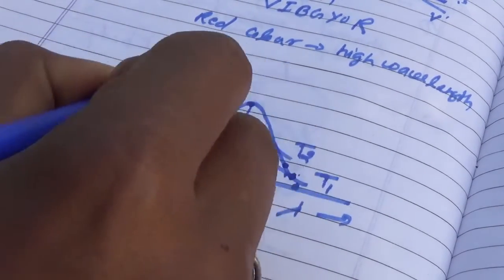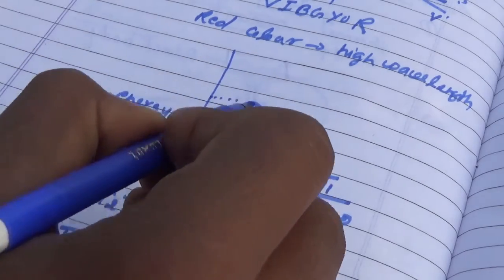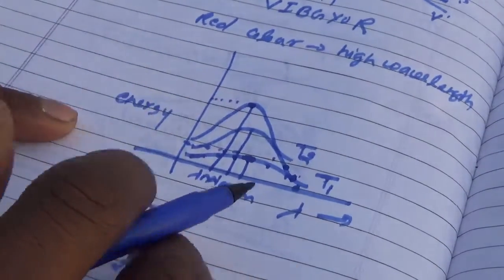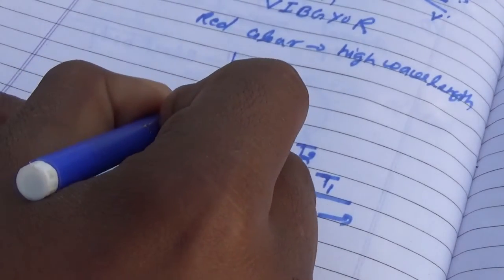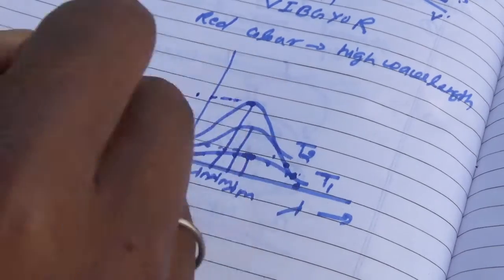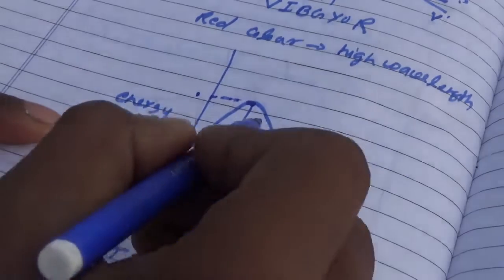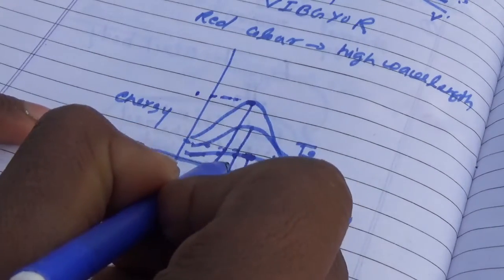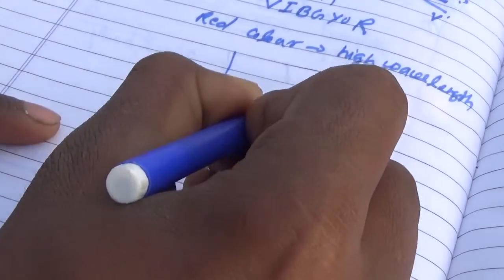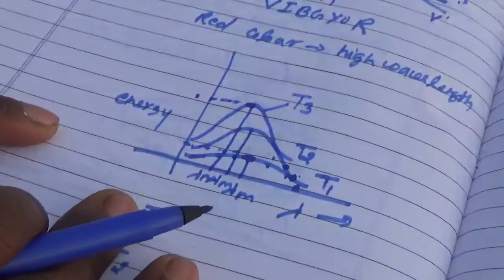Here at this maximum wavelength, energy we can see is maximum. Here also this curve we have found at temperature T3.